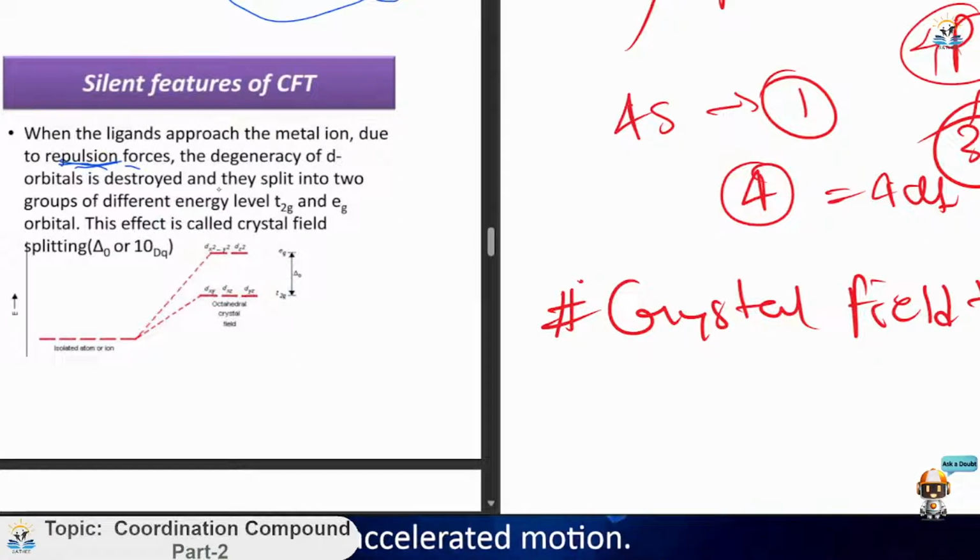So if the metal atom or ion comes in contact with the ligand due to the repulsion force, the degeneracy of the d orbitals is destroyed and splits into two parts.